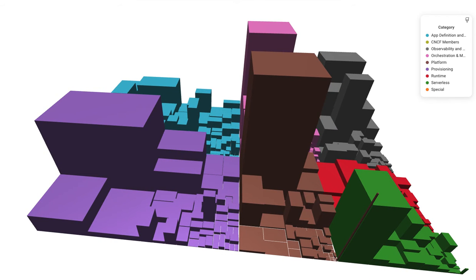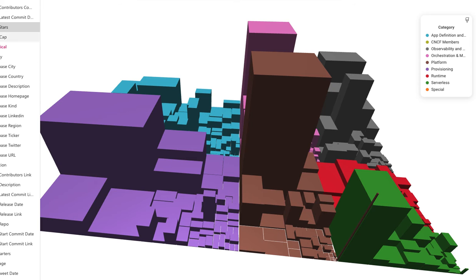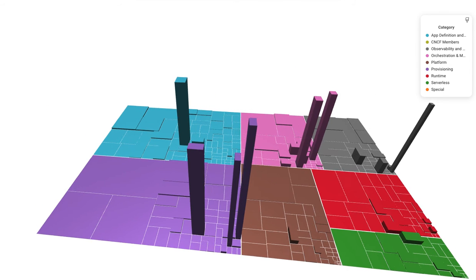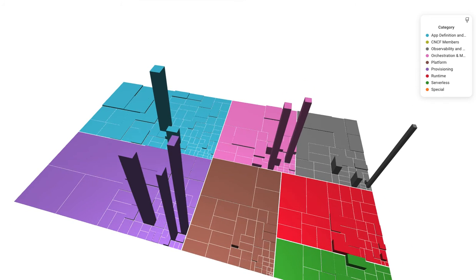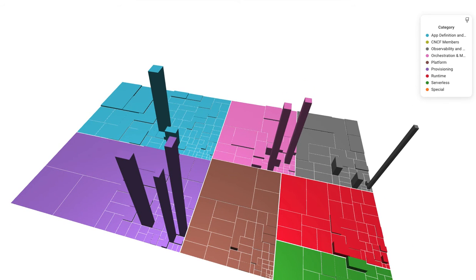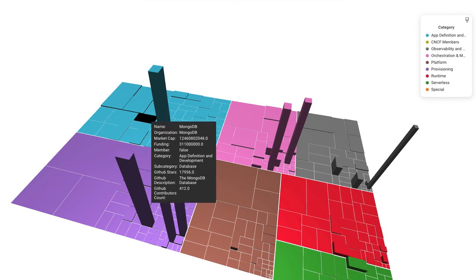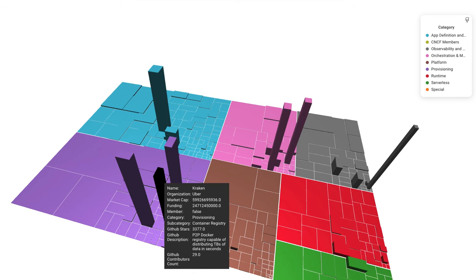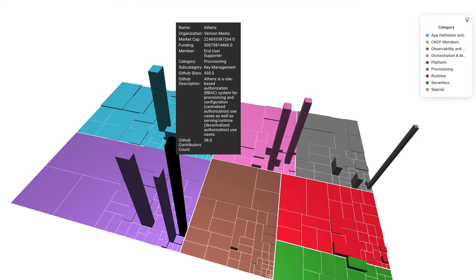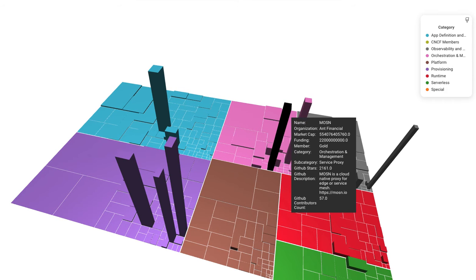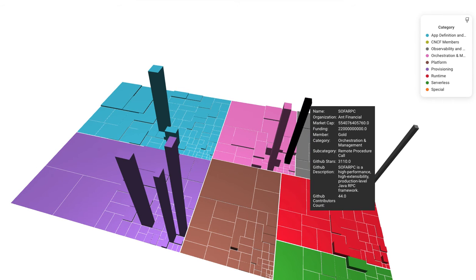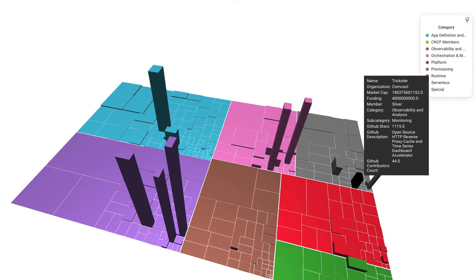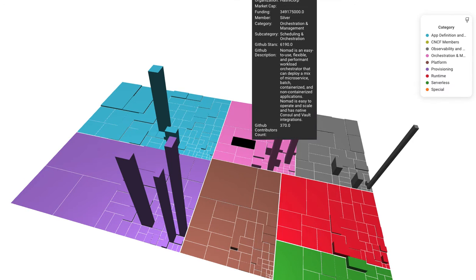Now let's change this up a little bit, and now the height axis is funding, so that gives us an overview of what were the biggest funded projects here. Let's take a look. So Cadence by Uber, Kraken by Uber, Athens by Verizon, and Financial. Okay, so those are really the very large ones here.